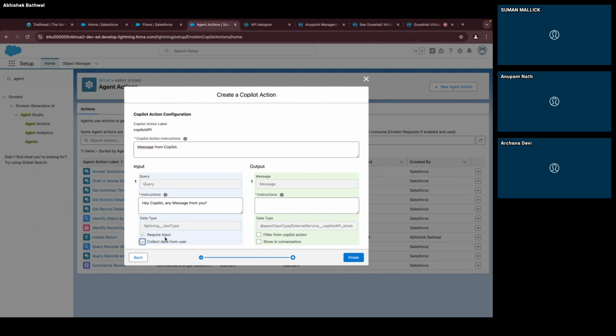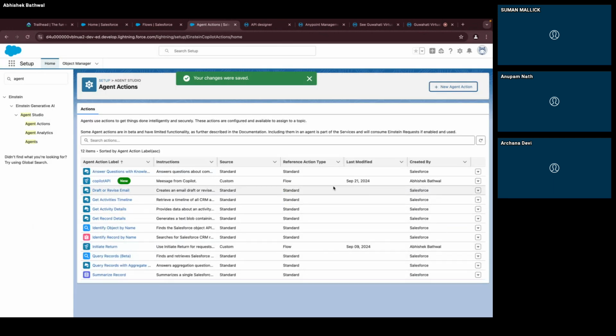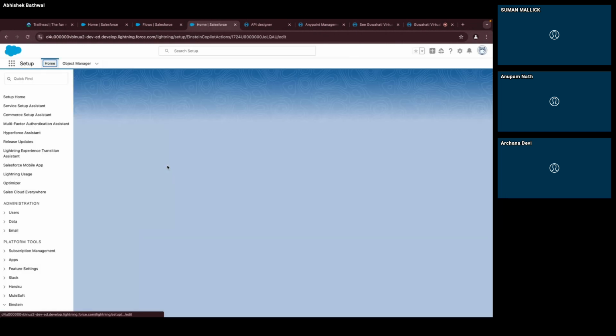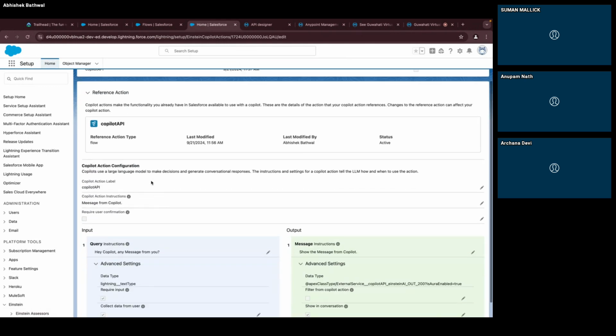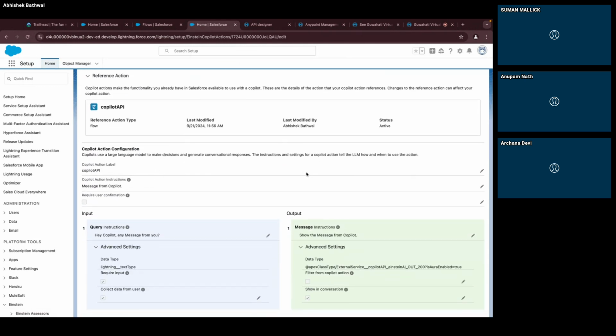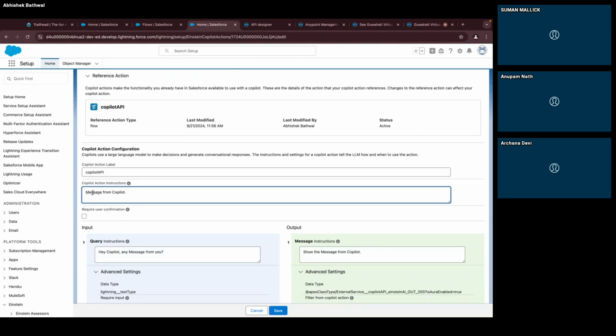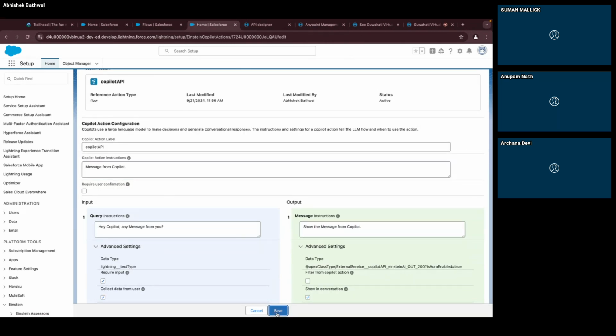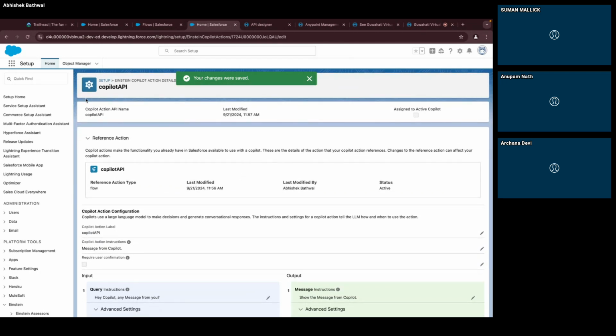Required, we need a required input and we'll collect the data from users. So we'll enable this. For this, only show the conversation and just a small instruction, show the response or show the message from Copilot. Message from Copilot, right? Finish. Okay, I think I wrote something wrong. Okay, let me edit this. Yep, save. Right, so we have done our action as well.